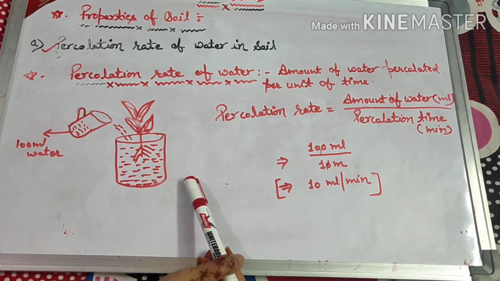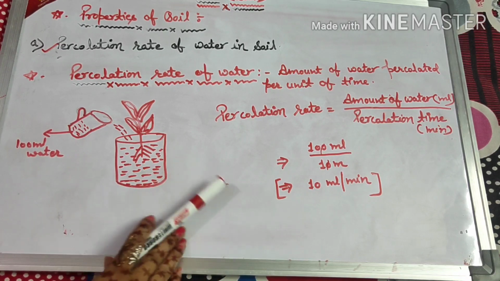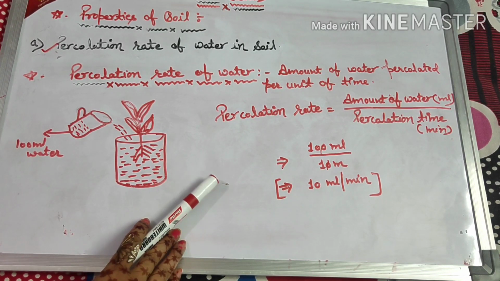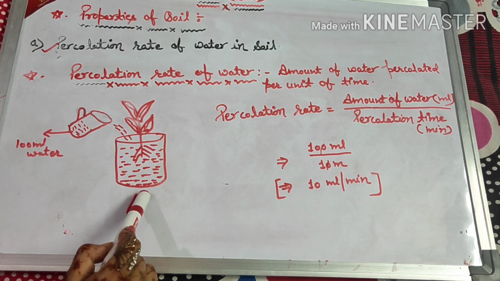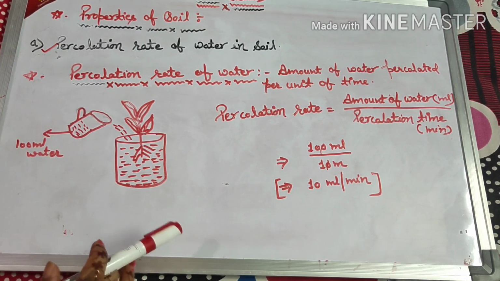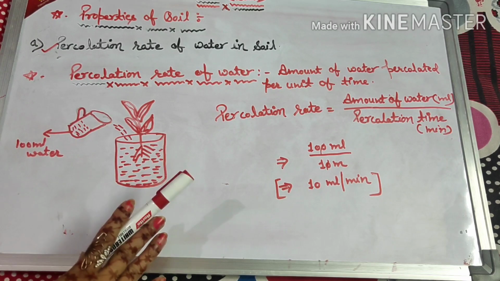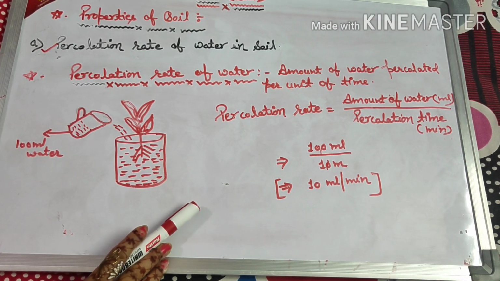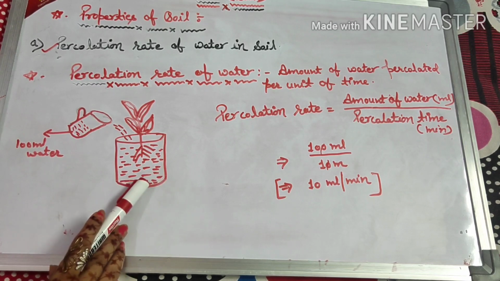So this would be percolation of water through this soil. Now I hope you are getting it. Percolation is always the process of filtration of water, how water is passing through the pores present in the soil. Understood?